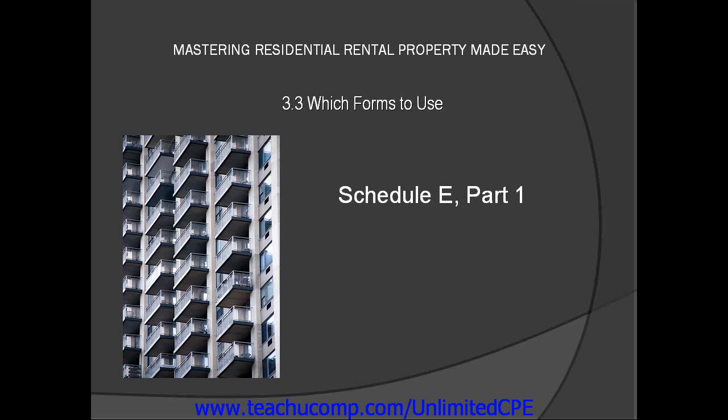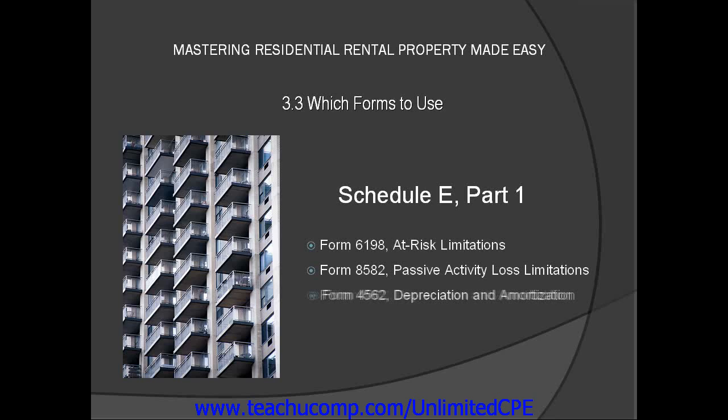The taxpayer may also need to fill out and attach one or more of the following forms: Form 6198, At-Risk Limitations; Form 8582, Passive Activity Loss Limitations; or Form 4562, Depreciation and Amortization.